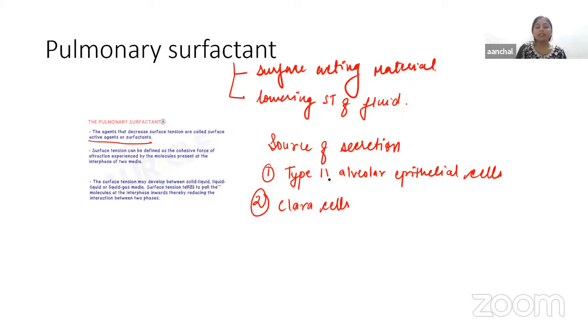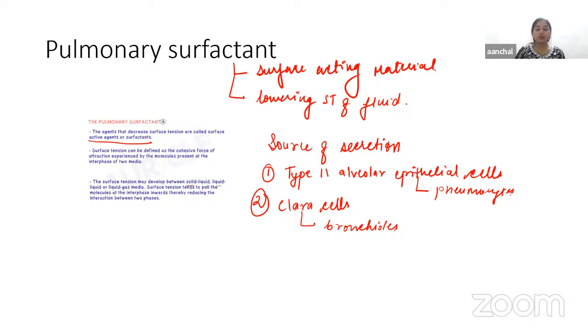Type 2 epithelial cells in the lungs are known as surfactant secreting alveolar cells, and these cells are also known as pneumocytes. So please remember that another name for these cells is pneumocytes, and they are responsible for secreting the surfactant. Then we have the Clara cells, which are situated in the bronchioles and are known as bronchiolar exocrine cells.